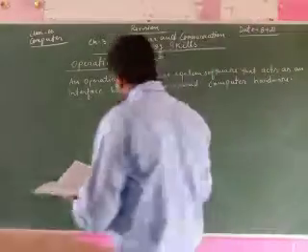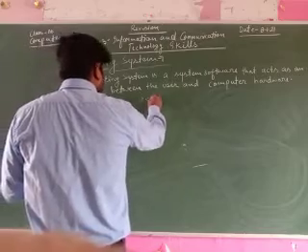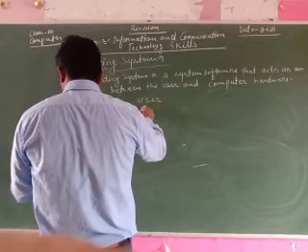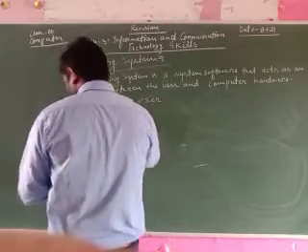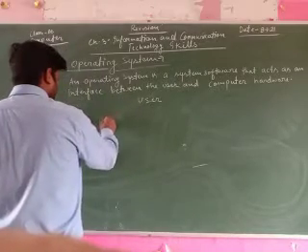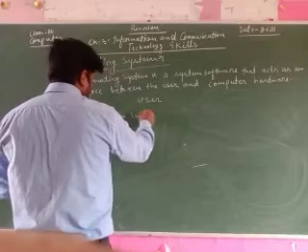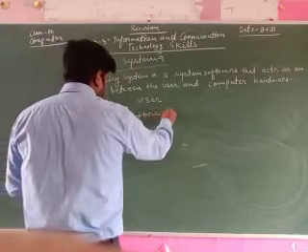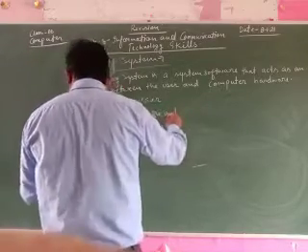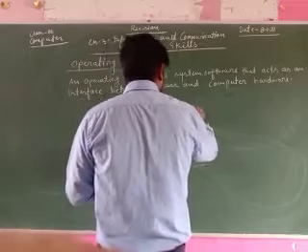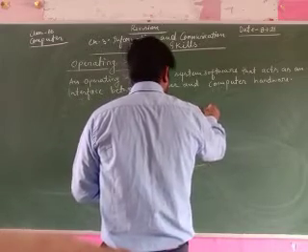See here, first of all this is the user, and after the user, system software and application software.